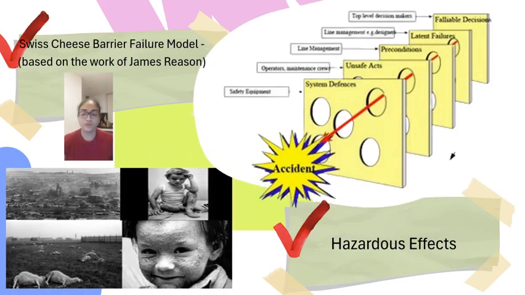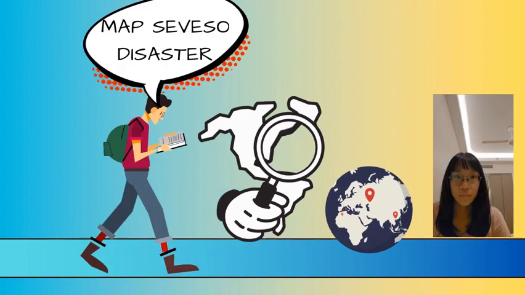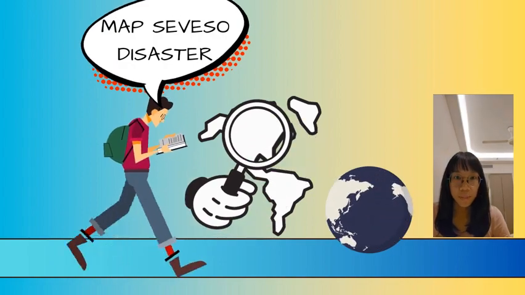The hazard effect is based on the work of James Reason, using the Swiss cheese barrier failure model. So now we will look at the map where the Seveso disaster had an impact.